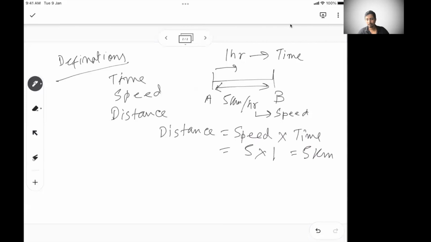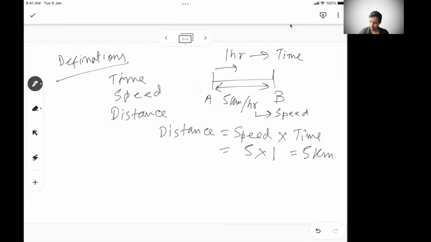Be a little careful because sometimes they give you speed in one unit and time in different units, so you possibly have to standardize them. We'll see some quick ways to standardize them and the common different units that can come in a problem. But before that, here we are talking about km/h and here about hours, so they are already standardized. So, coming back to distance, it is basically speed into time.